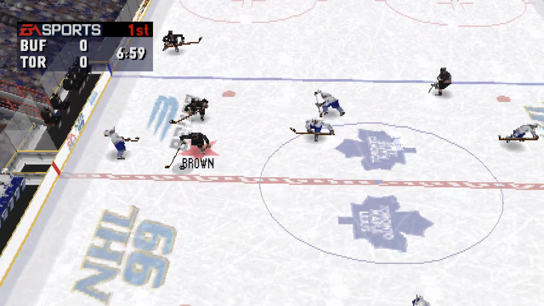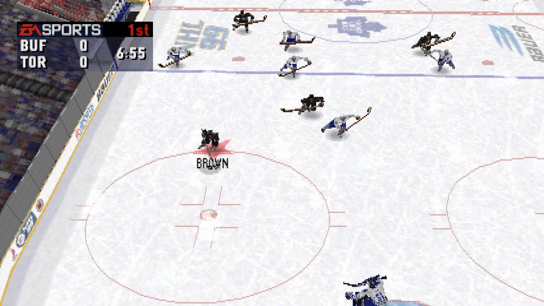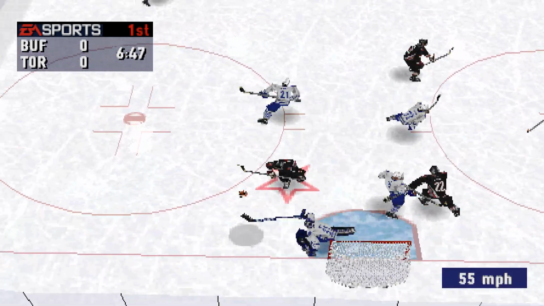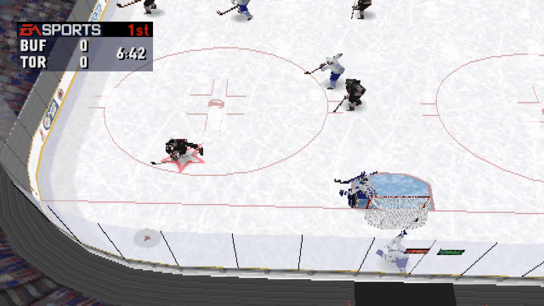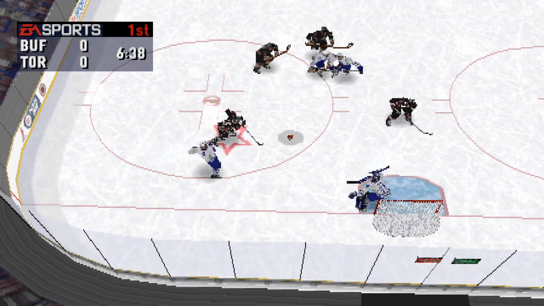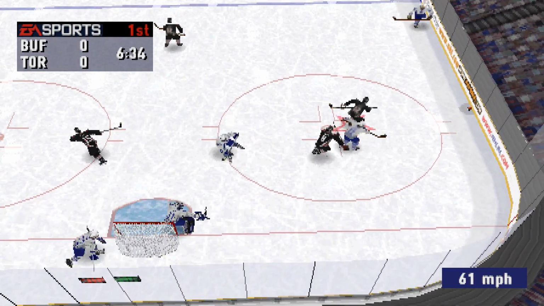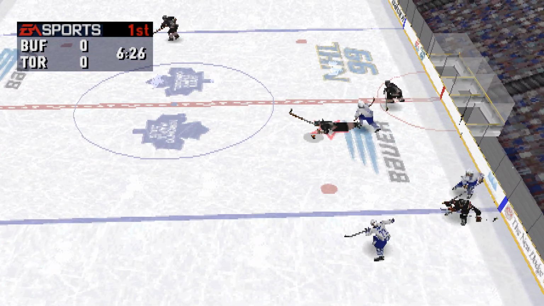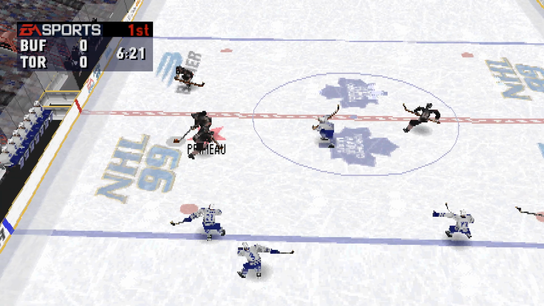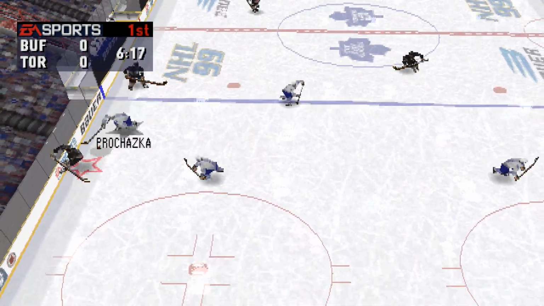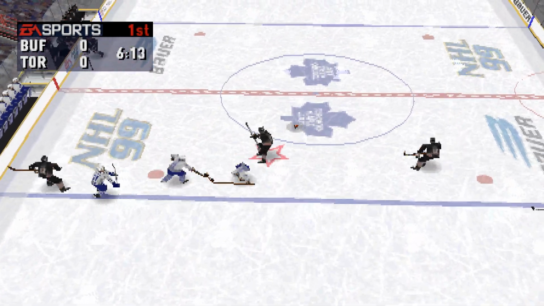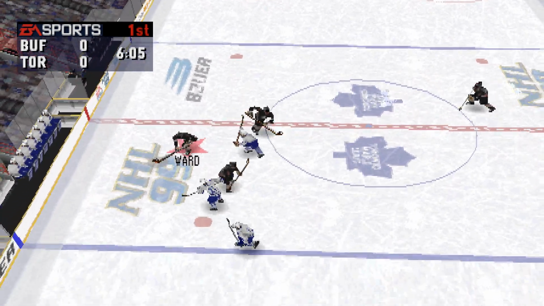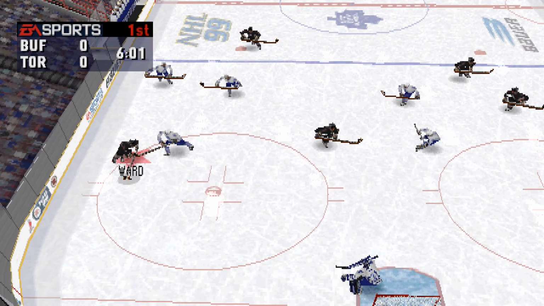Thomas moves it into the middle. Moves in. To Primo. Ward out of the corner. Primo then fired it from the slot. Thomas out of his own zone. Thomas was knocked down by Shannon. It's still tied 0-0. Buffalo has fresh legs on the ice. Ward passes across to Brown. 6:03 left in the period.